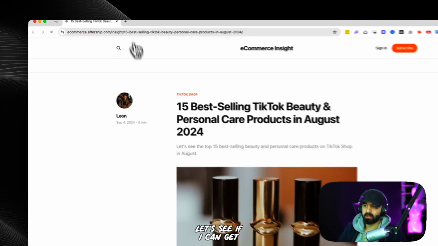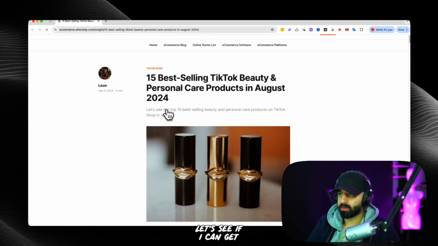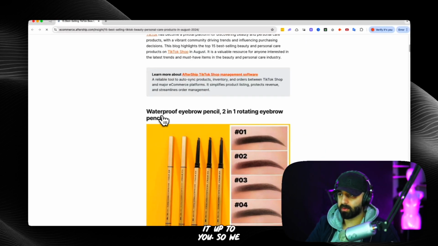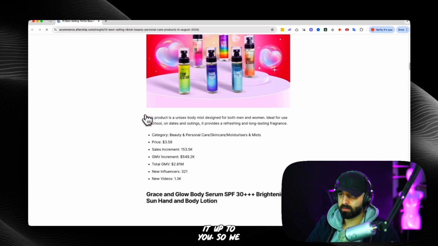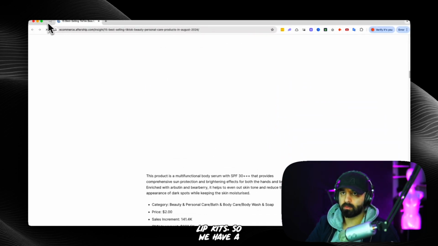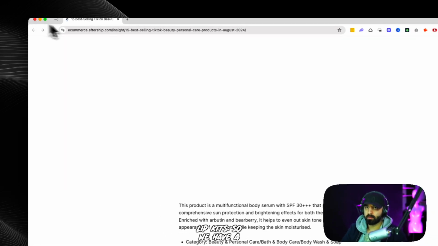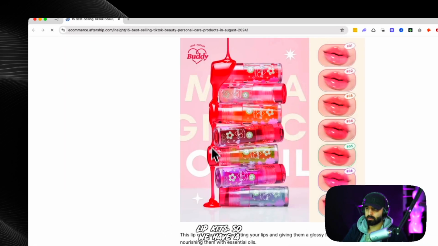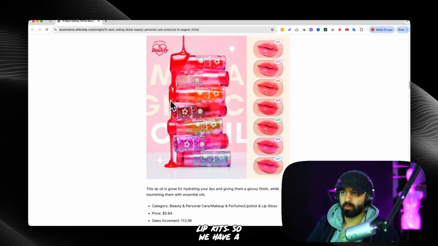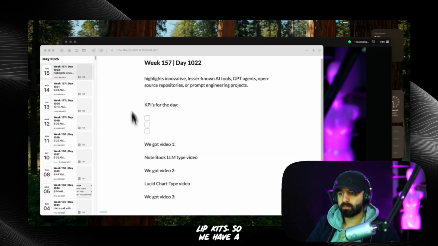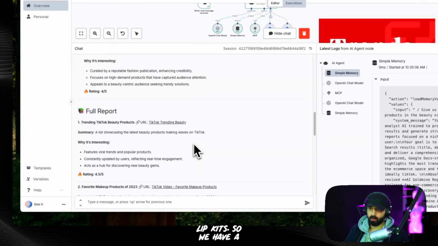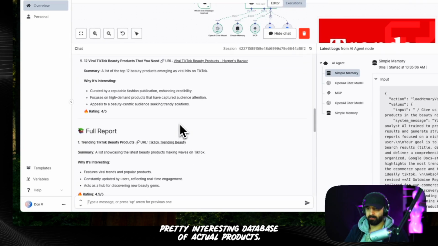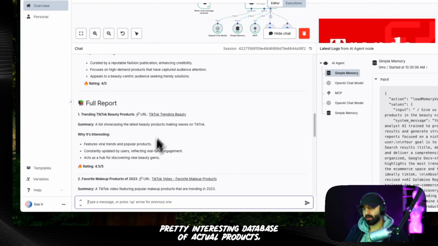Let's see if that gave us the top August 2024. Some lip kits. So we have a pretty interesting database of actual products.